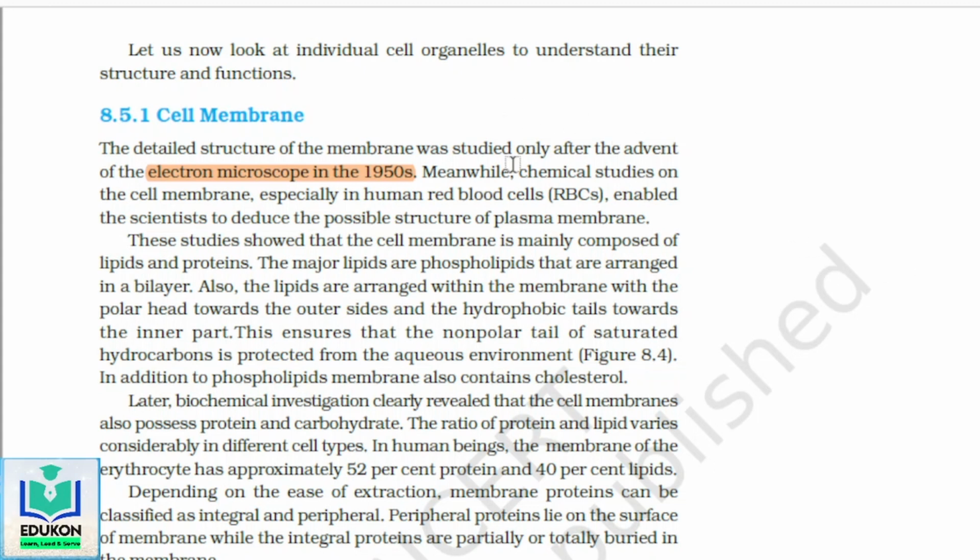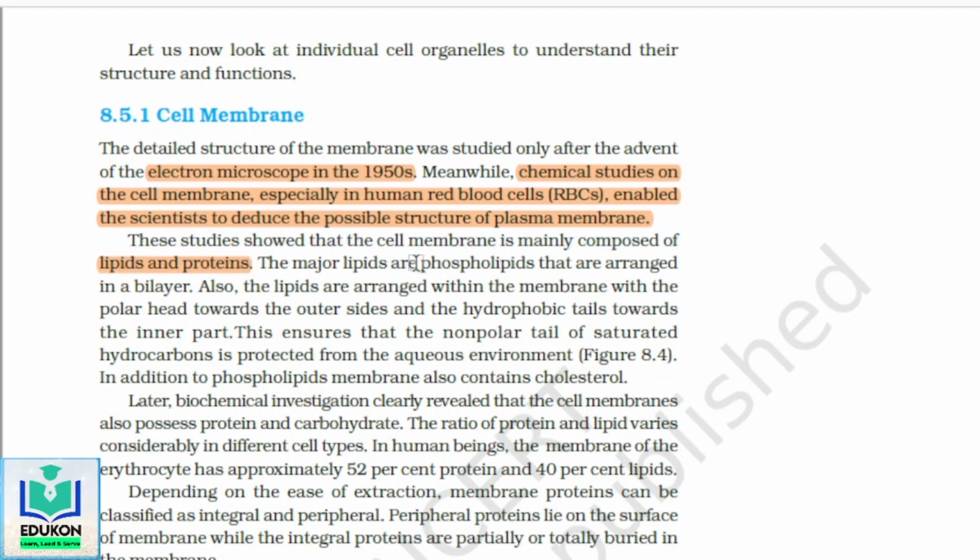Meanwhile, chemical studies on the cell membrane, especially in human red blood cells, enabled scientists to deduce, meaning to extract, the possible structure of the plasma membrane. This is the approximate structure of the plasma membrane obtained by studying human red blood cells. These studies show that the cell membrane is mainly composed of lipids and proteins.